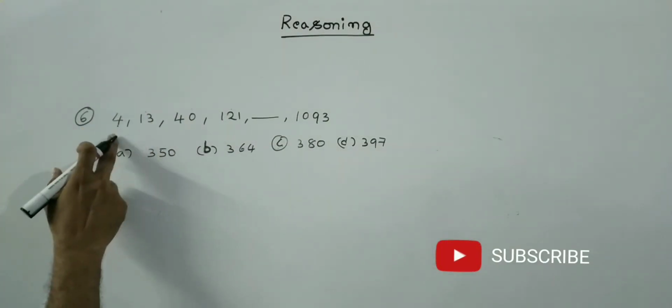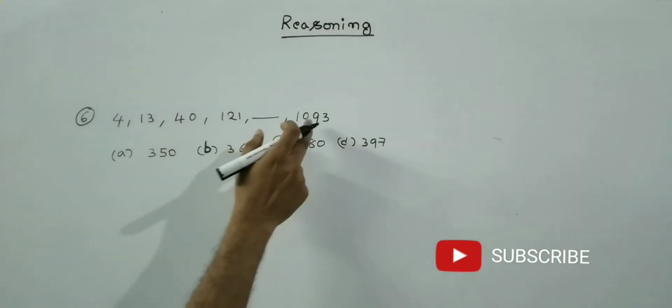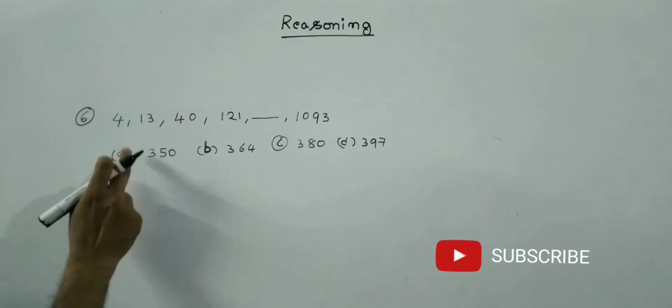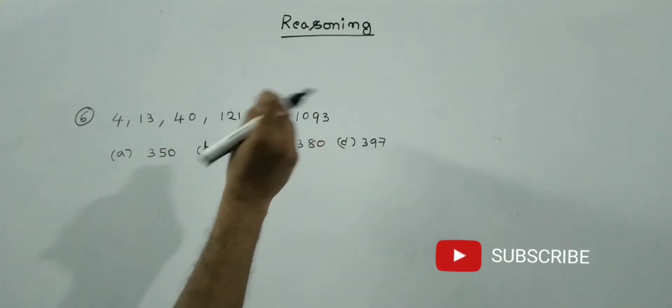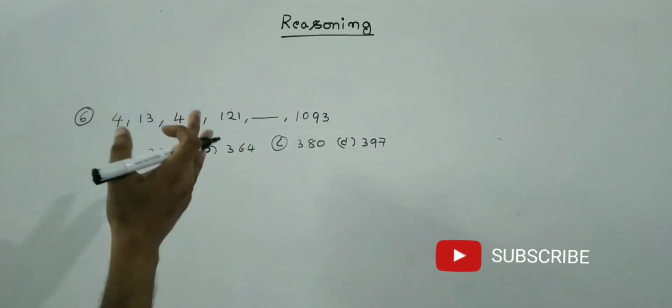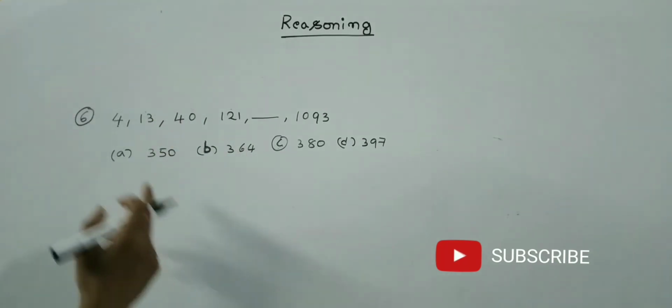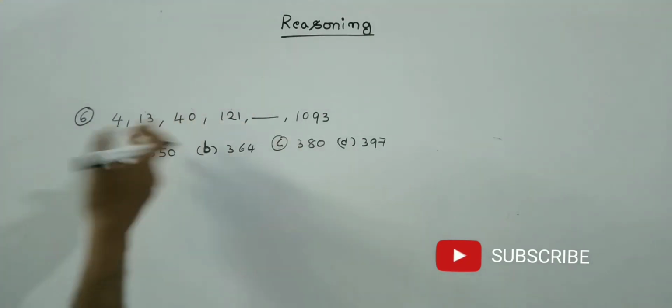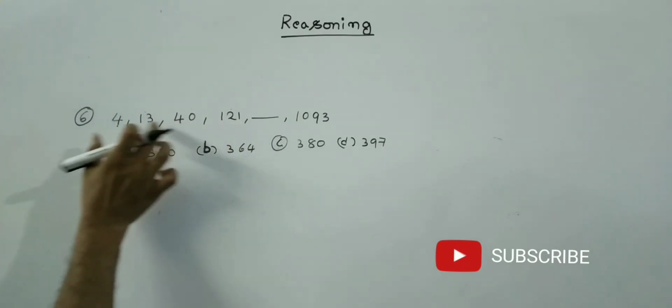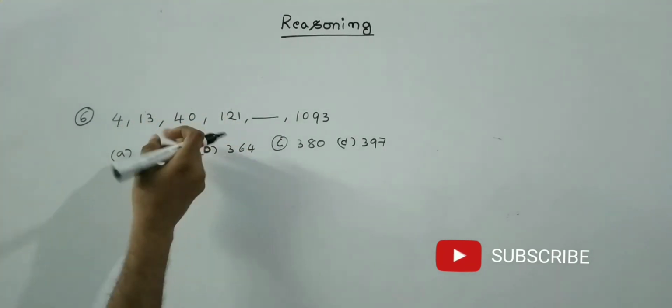Next problem, 4, 13, 40, 121, 1093. See friends, the difference is much more. So definitely it should be a multiplication or a cube or a square. We know tables, so it is very easy. The numbers are 4, 13, 40, 121.